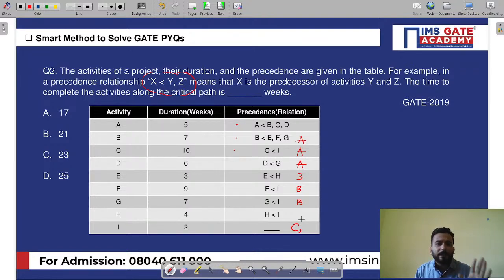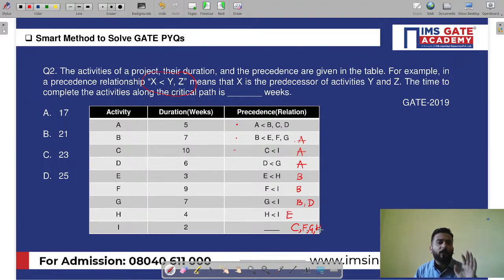Done. Similarly, in the fourth row, D is the predecessor of G. So in the case of G, simply write D. Job done. And in the row of E, he is saying that E is the predecessor of H. So for H, simply write E over here. For F, he says that F is the predecessor of I. So just write F like this. G and H are also predecessors of I. So also write G and also write H.